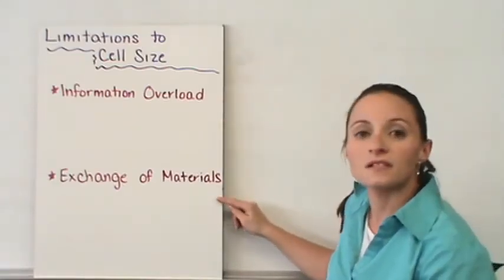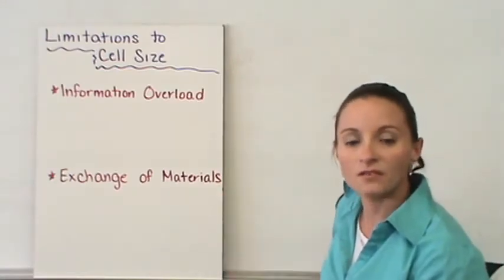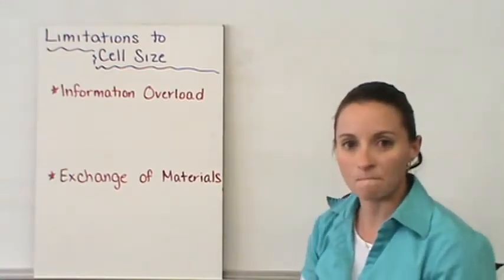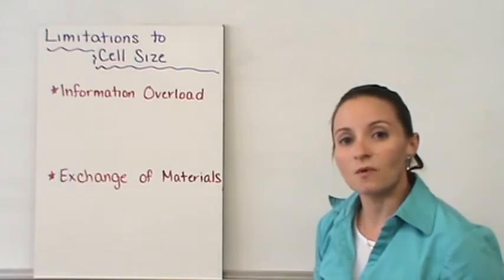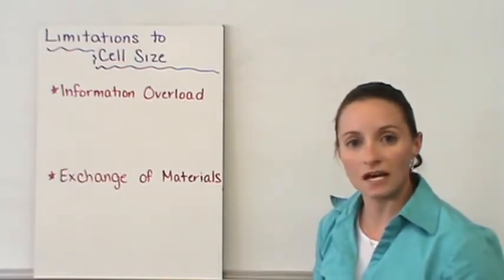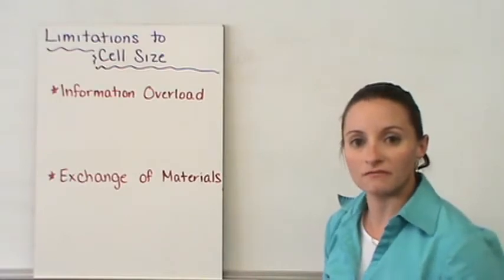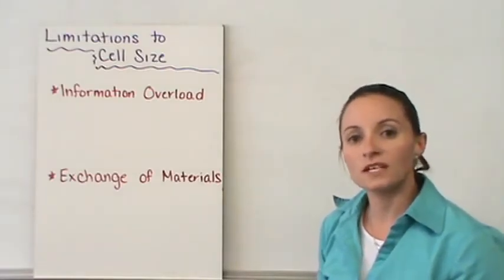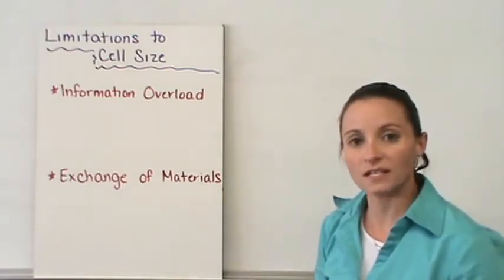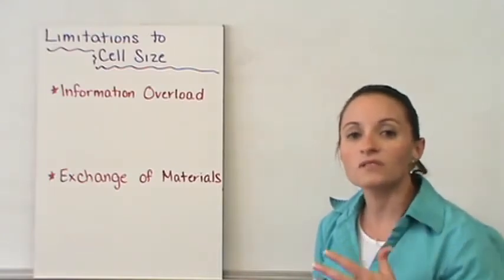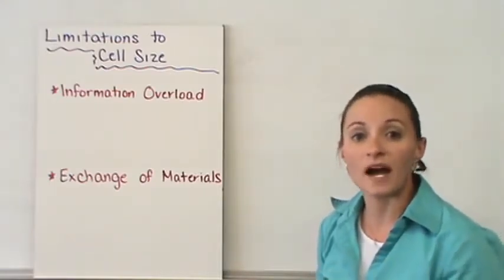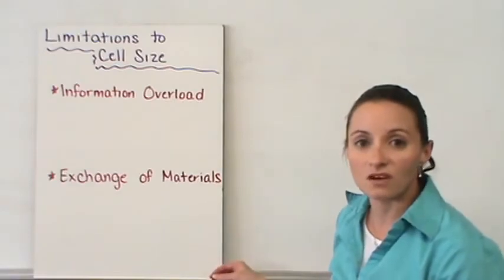The second one is the exchange of materials. Now, if you think about the size of a city, the larger the city, the more roads you have in and out. If you have a city that's growing very rapidly and you don't get the roads in and out of the city that you need, what's going to happen is you're going to end up with a lot of backup. That happens in cells also.